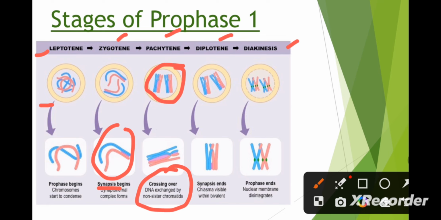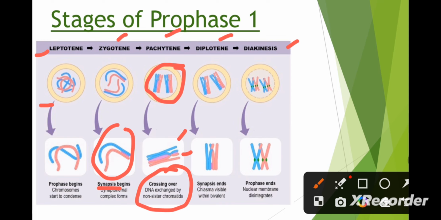Crossing over leads to recombination of genetic material on the two chromosomes. As you can see here, one chromosome is shown in blue and the other in pink, and they have exchanged their corresponding parts. One point to be noted here is that crossing over occurs only between the non-sister chromatids of a homologous pair of chromosomes. That is the main point.